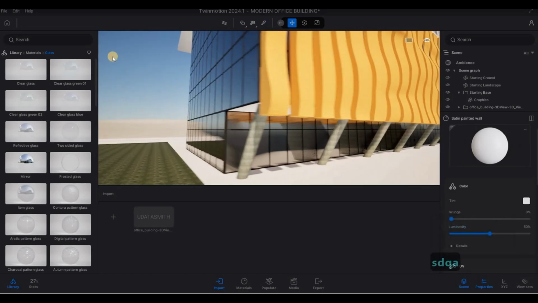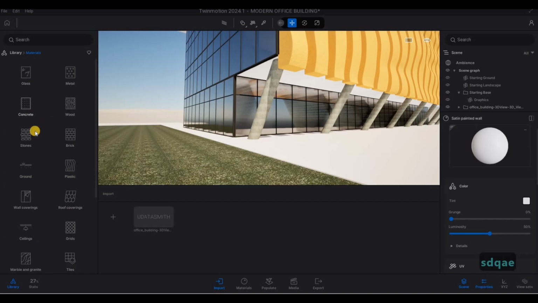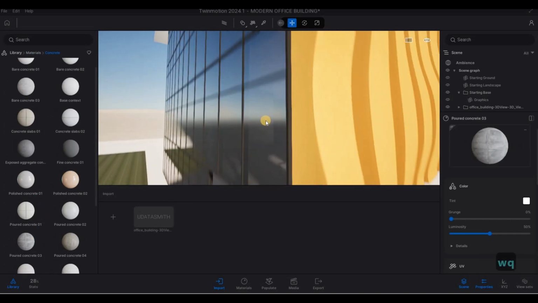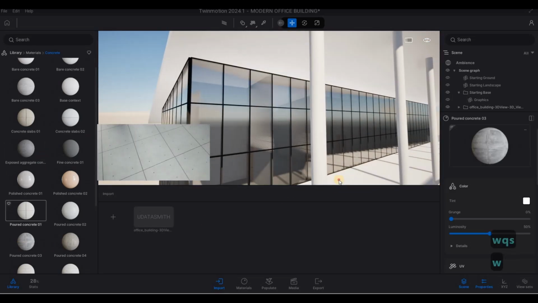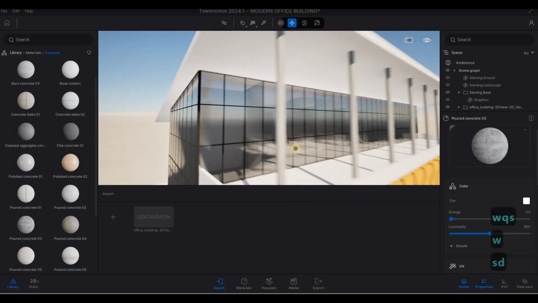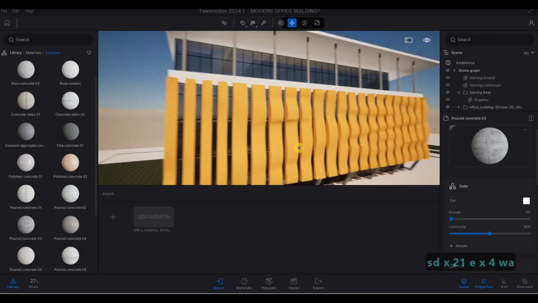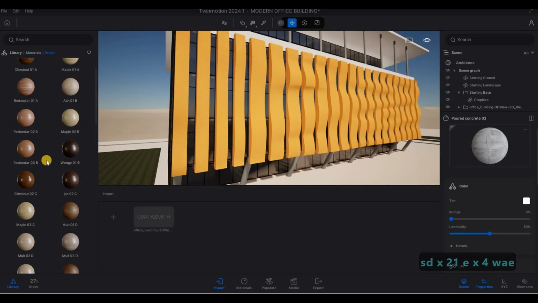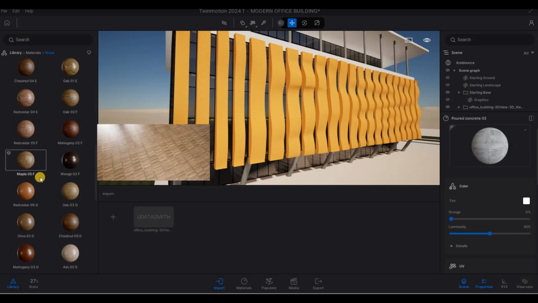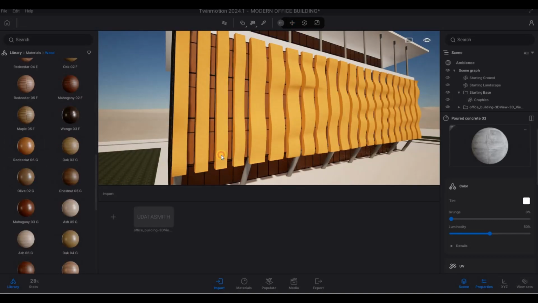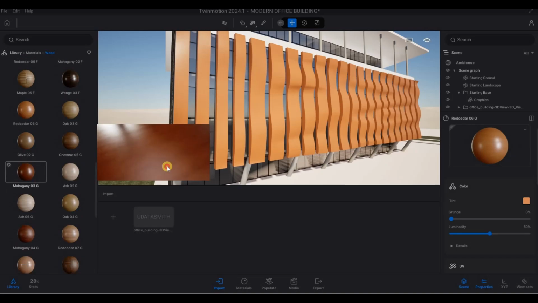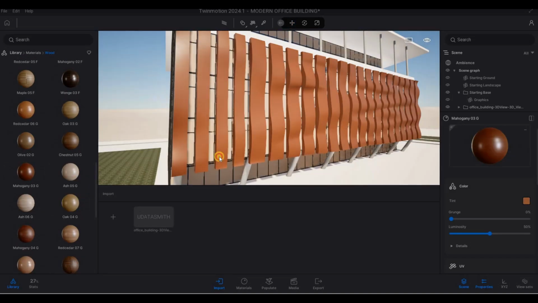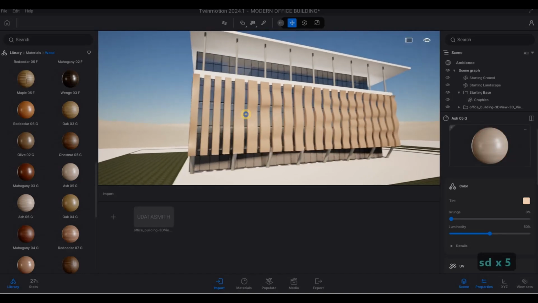And then in terms of, so let's pick this one as well, and then we could just use this one for the floor there. And then material, concrete, we use this concrete, poured concrete 3, and then here as well. So that's looking good. And then the material here, wood, a veneer, let's use a veneer, or this one, it looks good. Mahogany looks good. Maybe ash looks good, it's subtle.